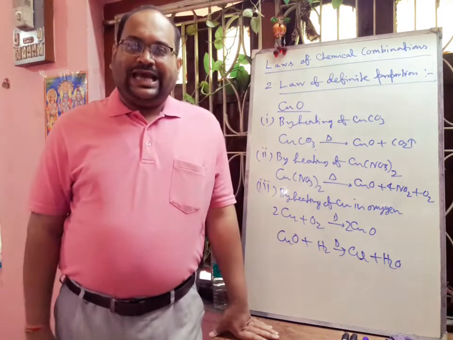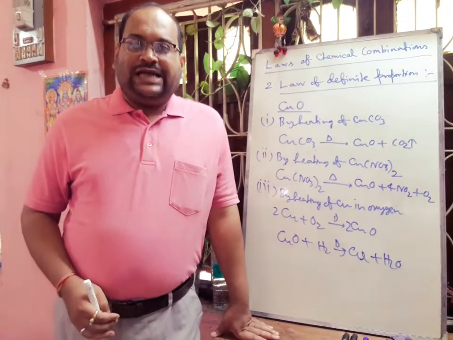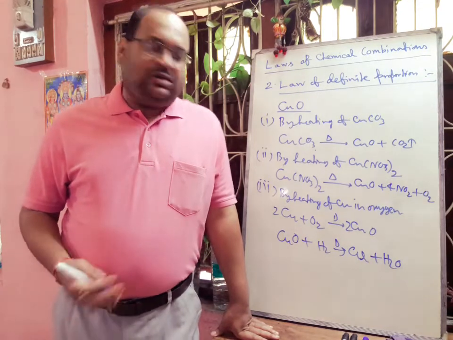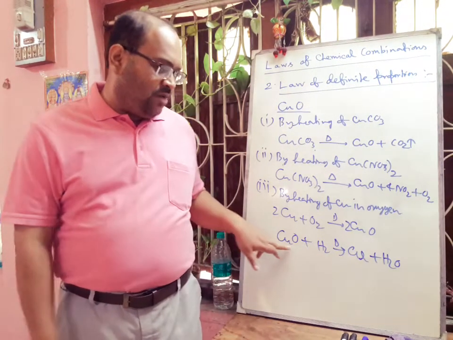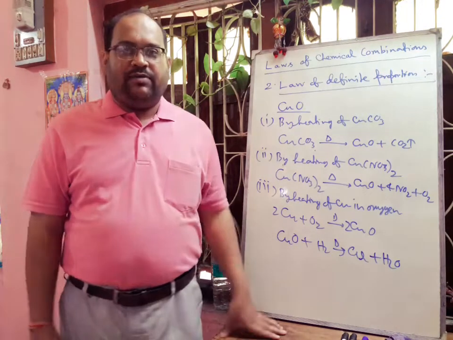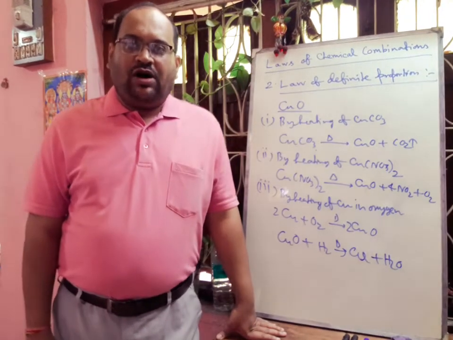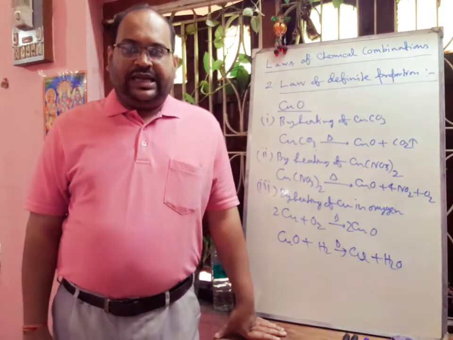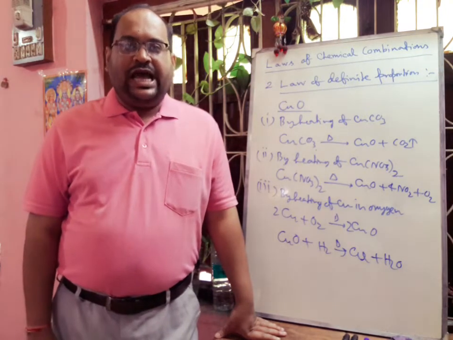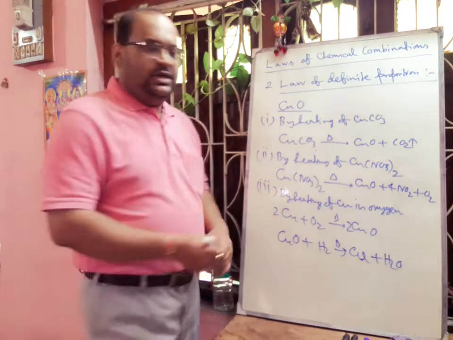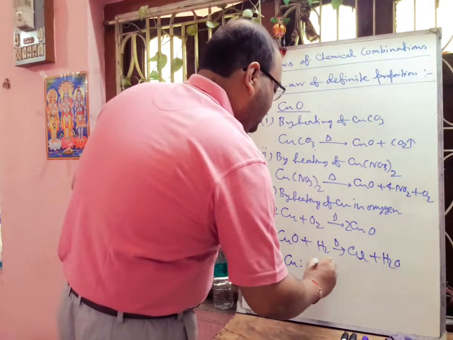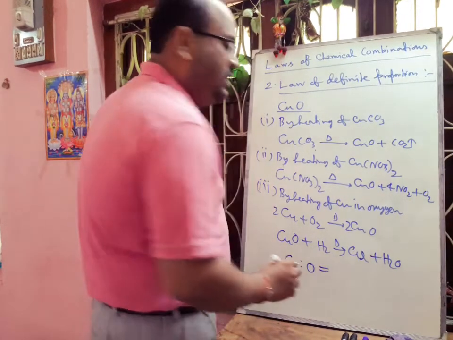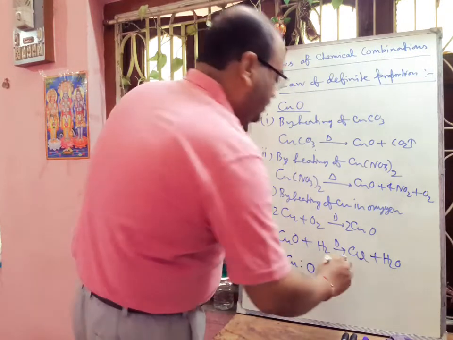In each case, from the H gram copper oxide, we get the amount of copper, and if we subtract it from the copper oxide amount, we get the amount of oxygen. So in all the 3 samples, the ratio of copper and oxygen, Cu to O, is found to be near about 4:1.